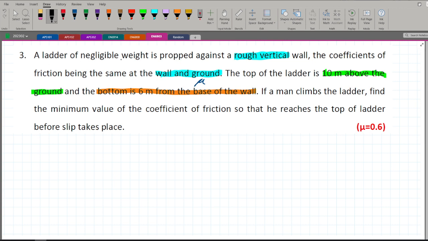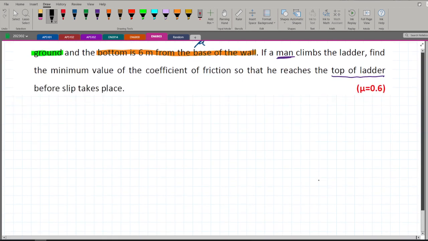First of all, it says a ladder of negligible weight. So we do not have any weight of the ladder. We only have the weight of the man. All right, so the weight of the ladder is not important. And it is saying that the man is reaching the top of the ladder. So his weight is going to be at the very top of the ladder, which is at the top of the wall. And this is before slip takes place, meaning that our case is still in equilibrium and there is no motion. So let us start by drawing this.